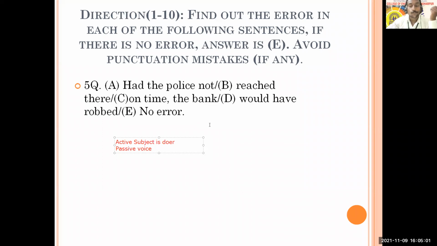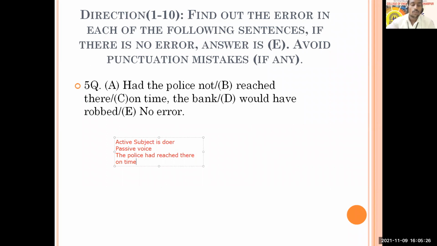Okay, let's try to think about the sentence. Here, had the police not reached. So we'll make it straight. This sentence can be like this: the police had reached there on time.